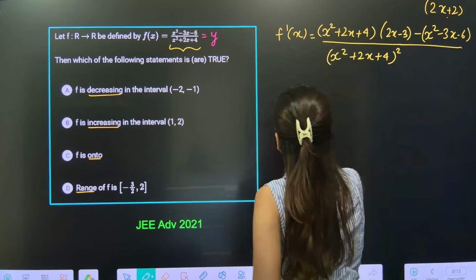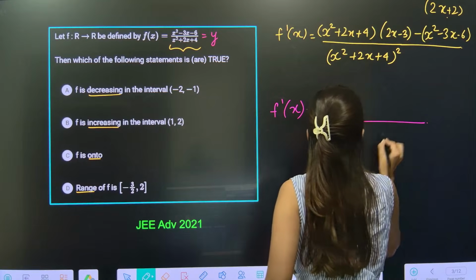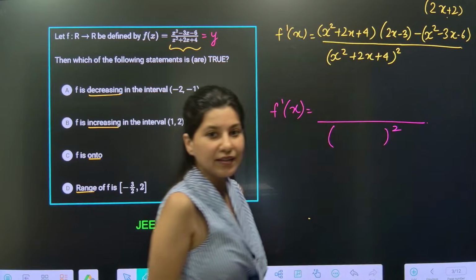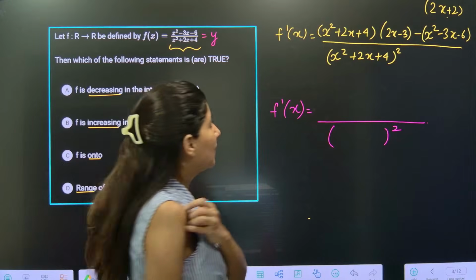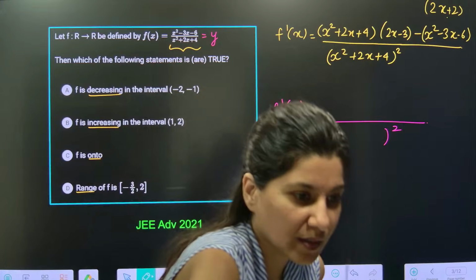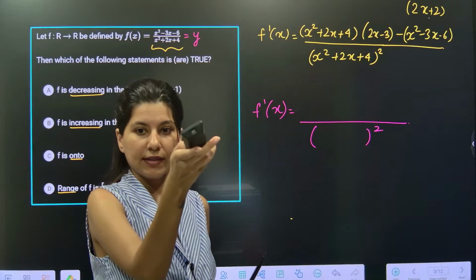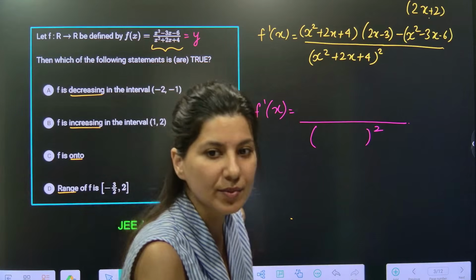Okay, so f dash x. There is this square in the denominator which I am not going to rewrite. Okay, I hope it is visible. 2x plus 2. If not, I will use my remote. Hold on. Is it visible now? I think it is visible, right?